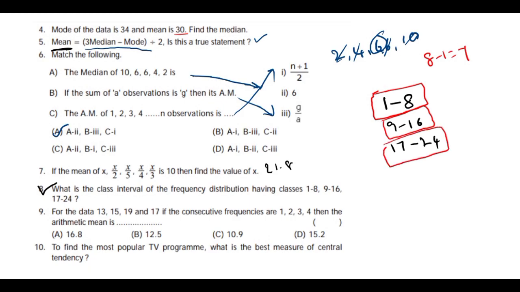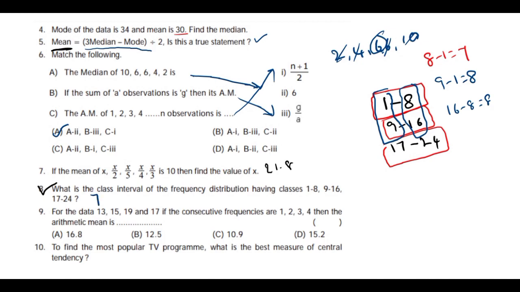This is class interval. Class size or length of the class means the difference between either lower limits, that is you take 9 minus 1 which is equal to 8, or the difference between upper limits, that is 16 minus 8 which is equal to 8. So the difference between lower limit and upper limit is class interval. So in this problem, class interval is 7.